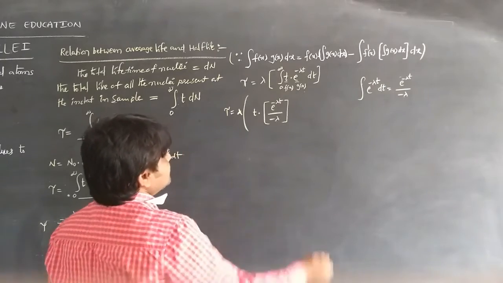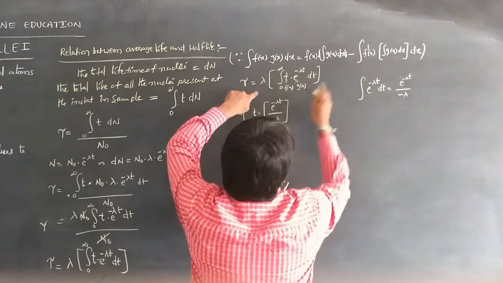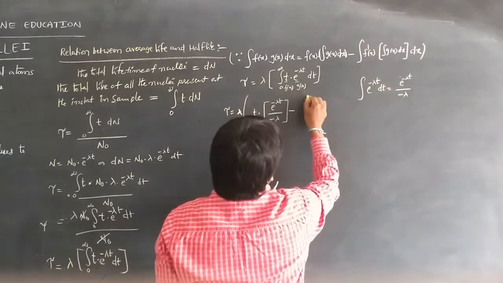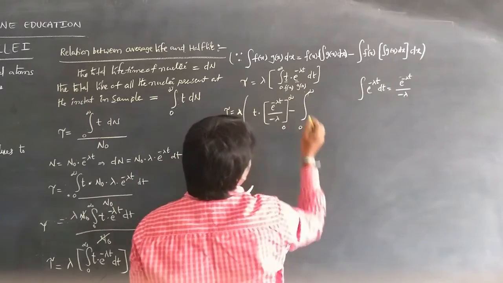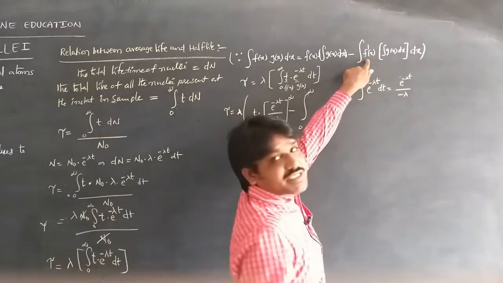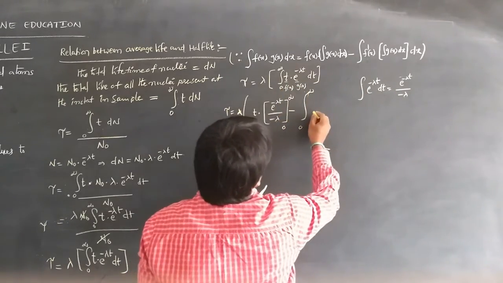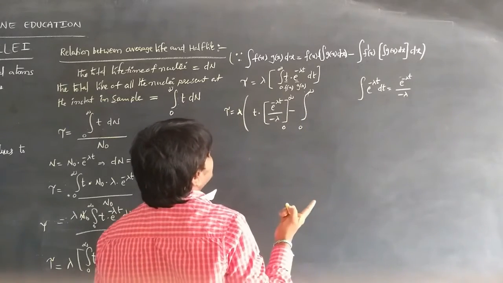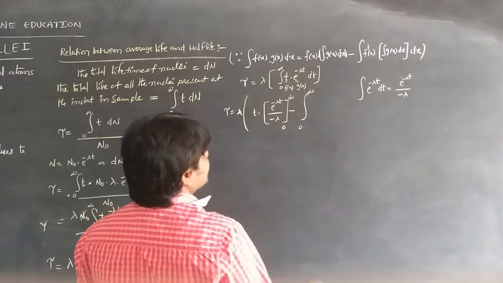Next, from this equation again, minus the integral between the limits 0 to infinity of f dash x times the integral of g of x dx. We already know f is t, so f dash x becomes 1, because d by dt of t is 1.